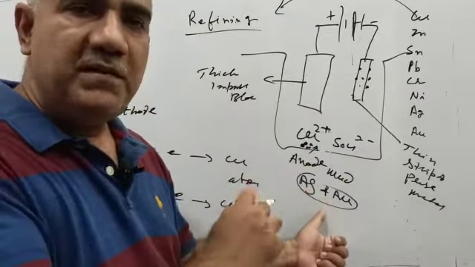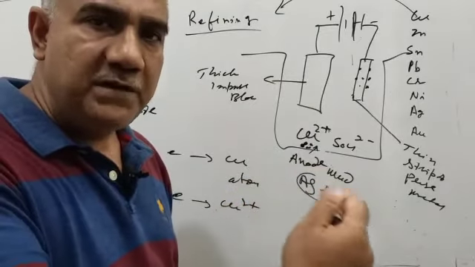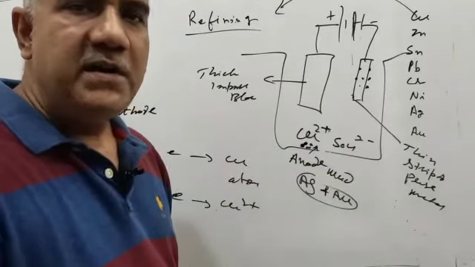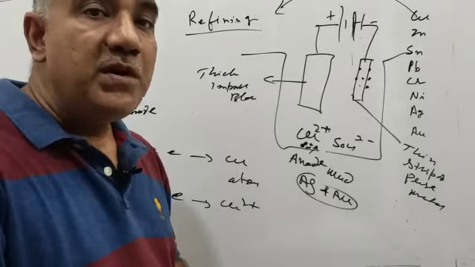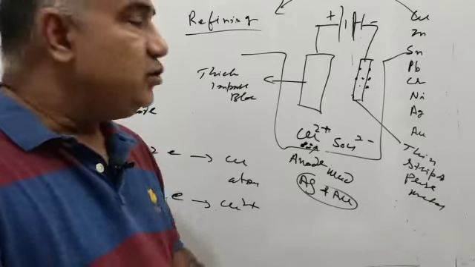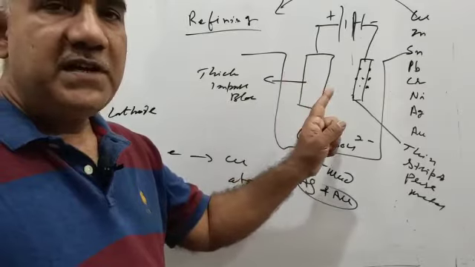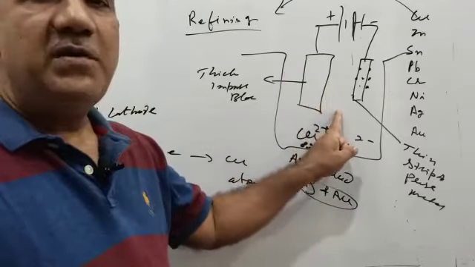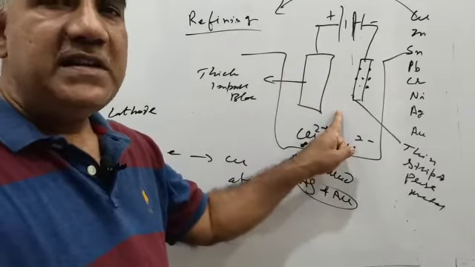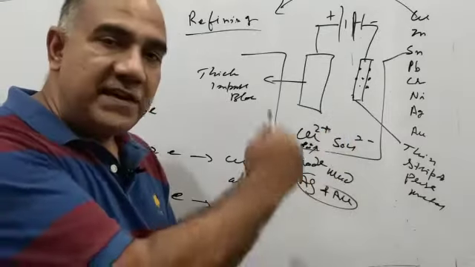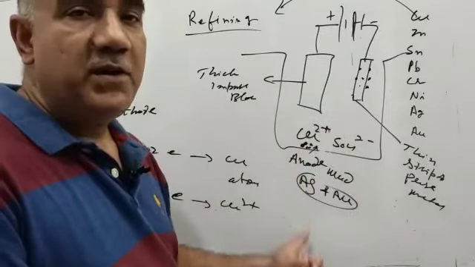If you want to refine copper, even gold and silver are impurities. It may also have more reactive impurities like iron. Those impurities which are reactive will enter the electrolyte and remain there, and the less reactive ones like silver and gold will settle at the bottom of the apparatus as anode mud.